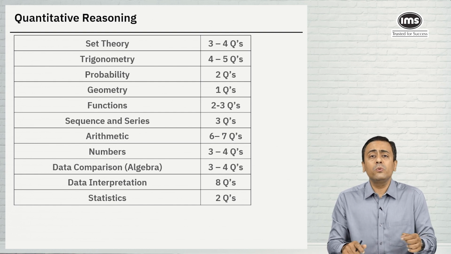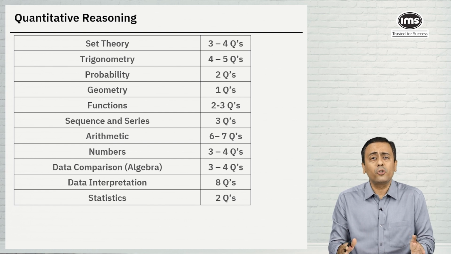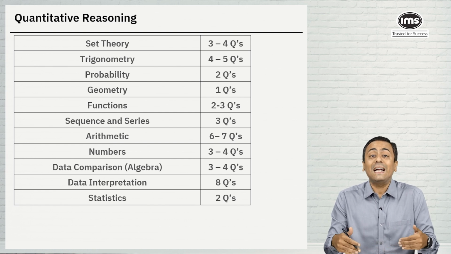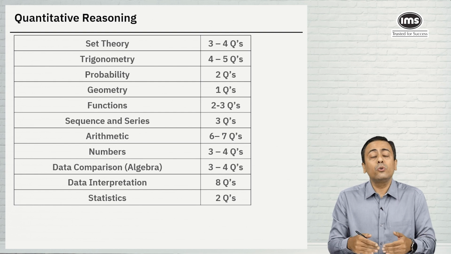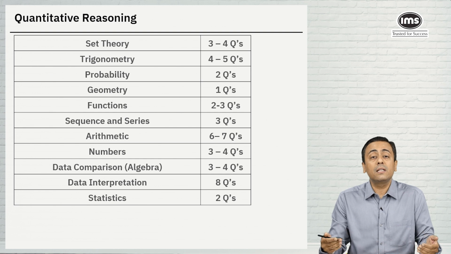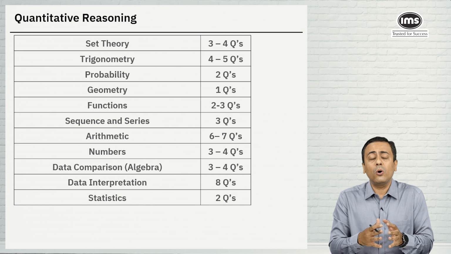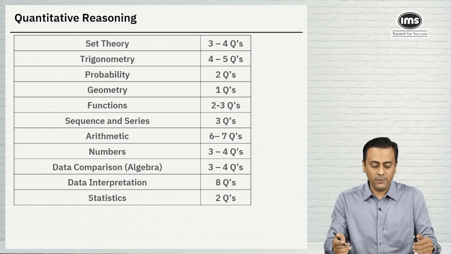Then probability, 2 simple straightforward questions. There was one question on geometry, and that was also based on heights and distances. Then there were 2 to 3 questions on functions, which may go to 4 to 5 questions in other slots. Sequence and series, which is AP and GP, 3 questions. All the questions were on arithmetic progression.